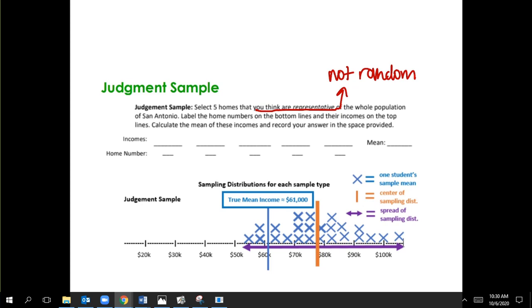What we can see here is sample data, not from your class, but just in general. The X represents each student's sample mean. All of you got a mean, and you put that value on the dot plot, and it graphed it all together. So you should have your own graph drawn here, not necessarily this one. What most likely happened was that the center of all the means you got, your averages averaged together, is probably not close to the true value. The true value is here, and that's going to be from the population.